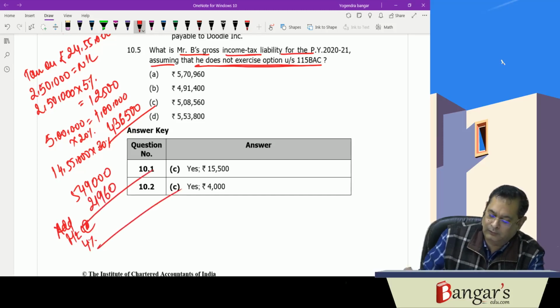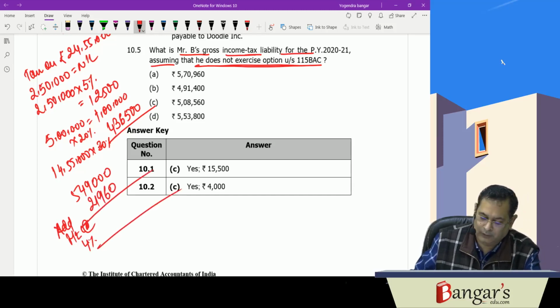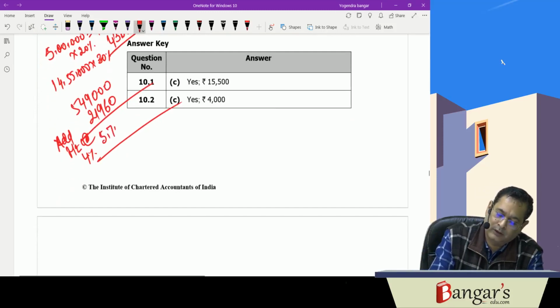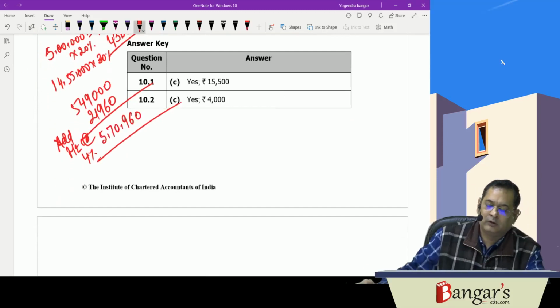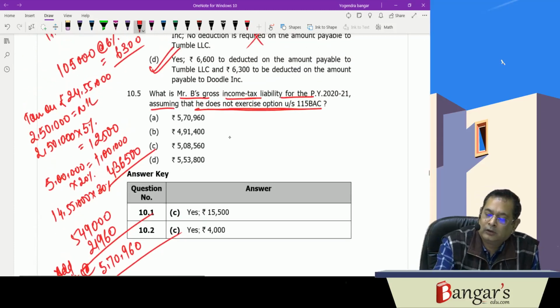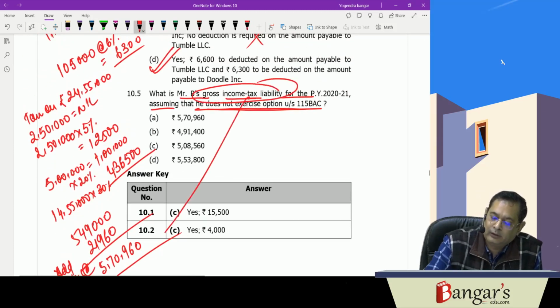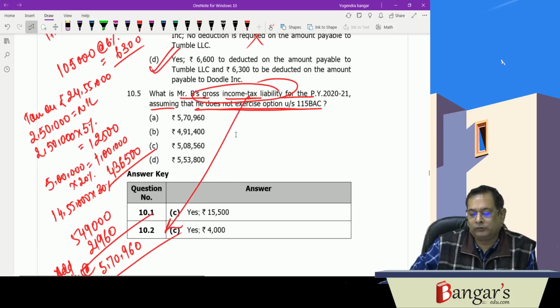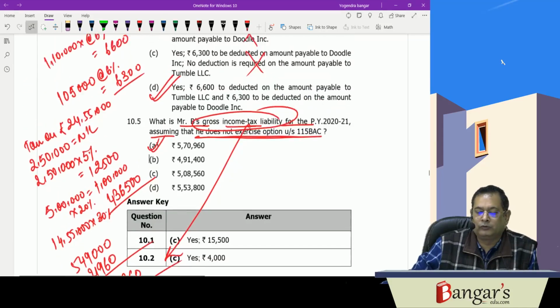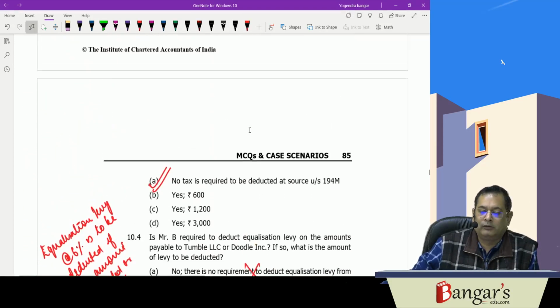So the liability works out to be 5,70,960. This is the gross income tax liability. This is basically the gross income tax liability, that is 5,70,960.